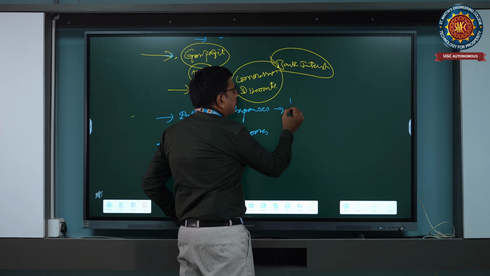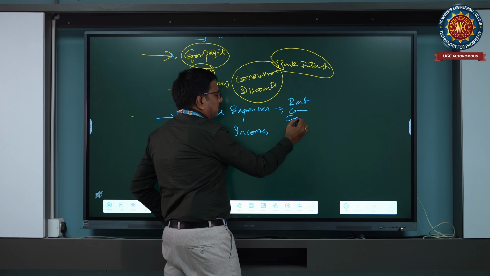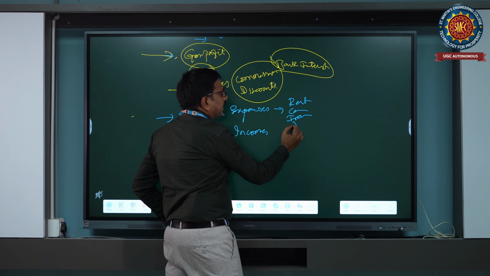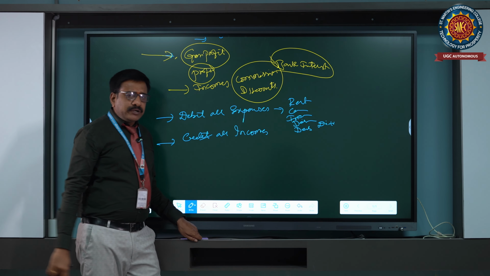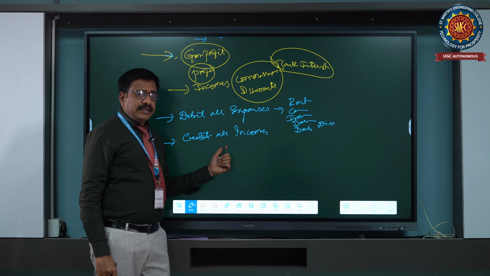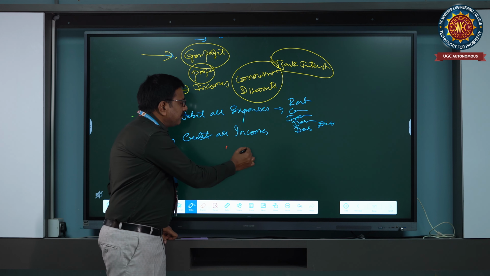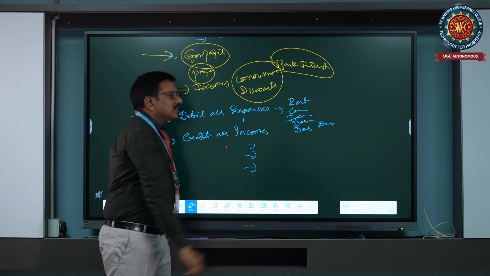What are the expenses here? Expenses are rent, commission, incentives we are giving, discounts we are giving, debentures and dividends we are giving. Every expenditure we consider on the expenditure side. Next thing is incomes, which we already discussed: commission we are receiving, bank interest, and discounts. All these come under the nominal account.